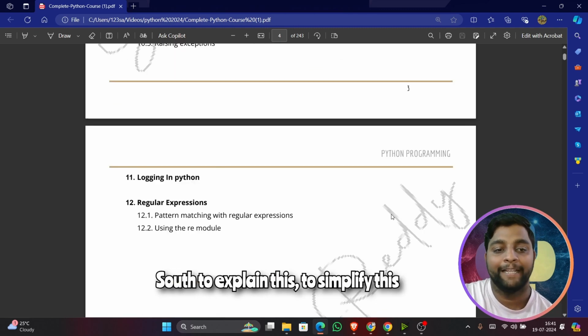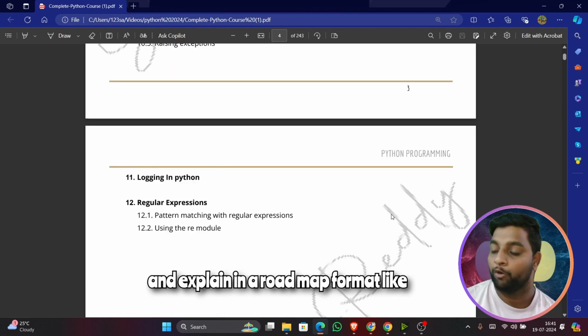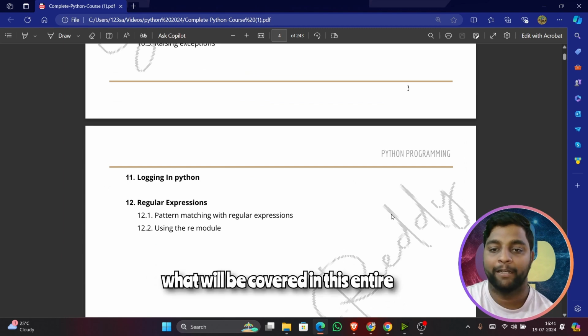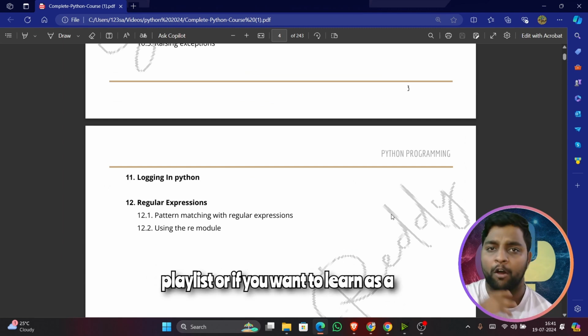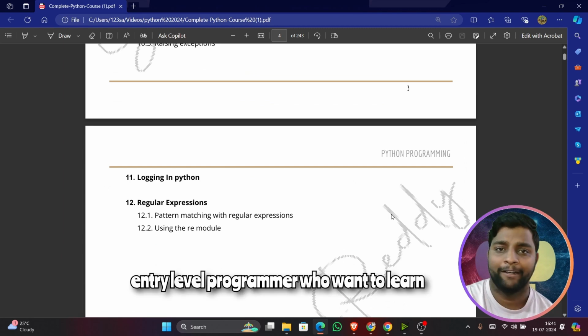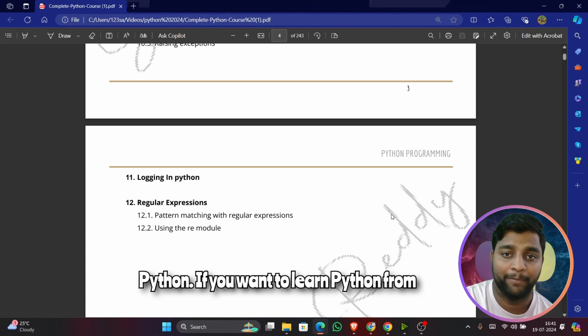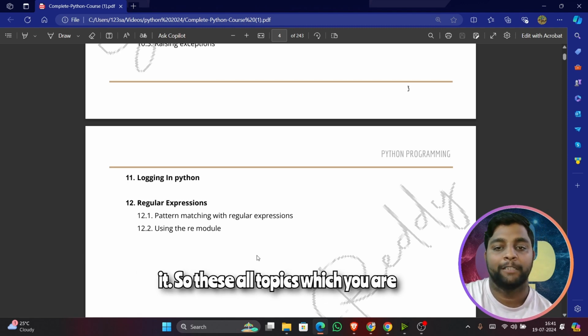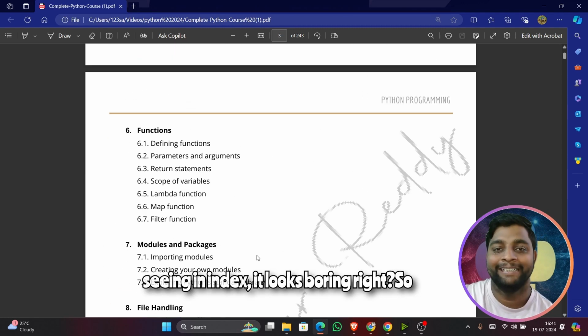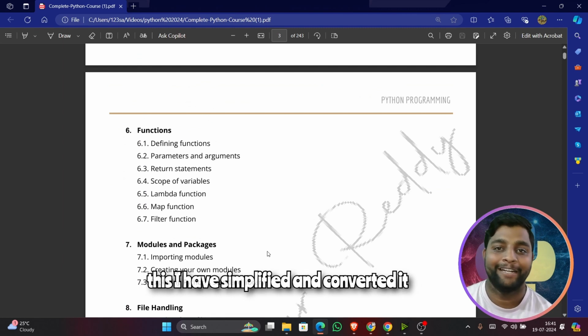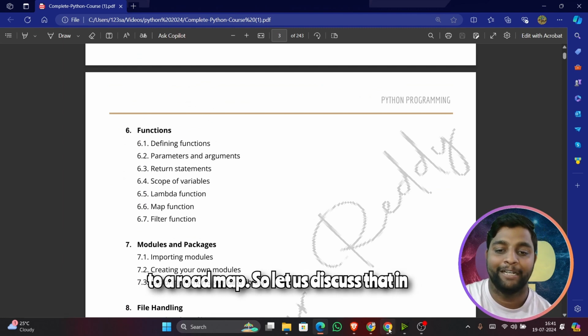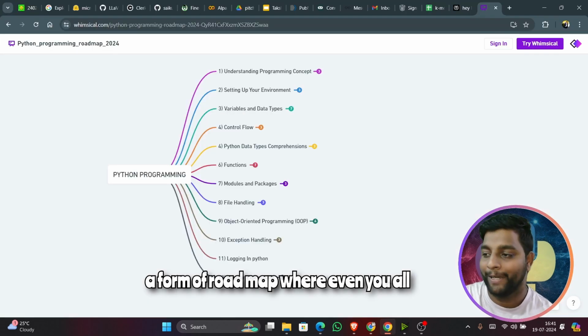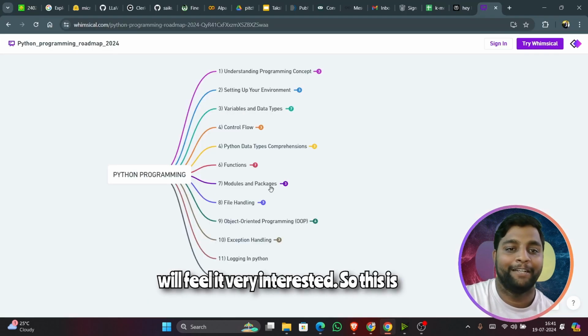To simplify this and explain it in a roadmap format, like what will be covered in this entire playlist, or if you are an entry level programmer who wants to learn Python from the beginning, how you are going to read it. These topics which you are seeing in the index, it looks boring, right? So I have simplified this and converted it to a roadmap. Let us discuss that in the form of a roadmap, where even you all will find it very interesting.